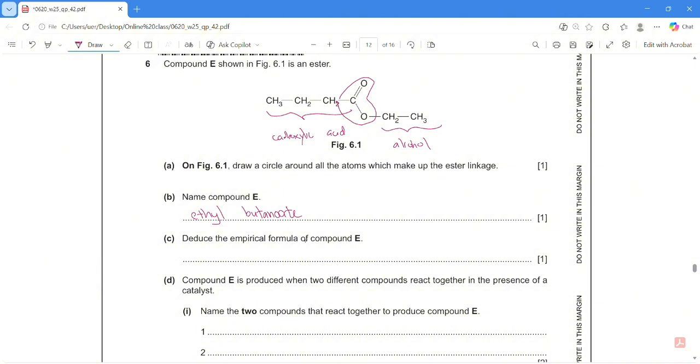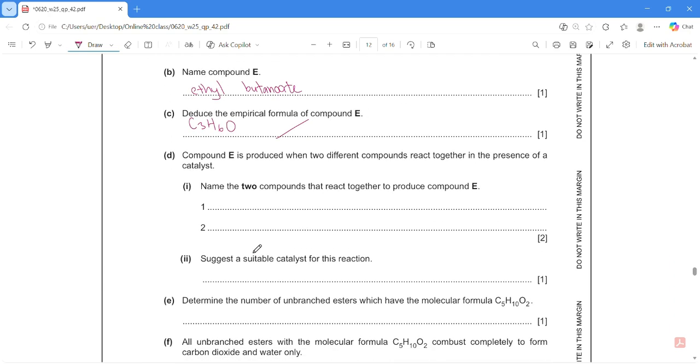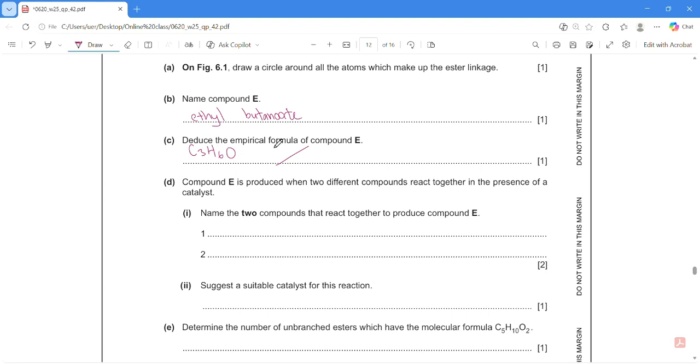So let's count all the C, H, O here. You should get C6H12O2. Simplified, we get C3H6O. Done. Question D. Compound E is produced when 2 different compounds react together in the presence of a catalyst. Name the 2 compounds that react together to form compound E.